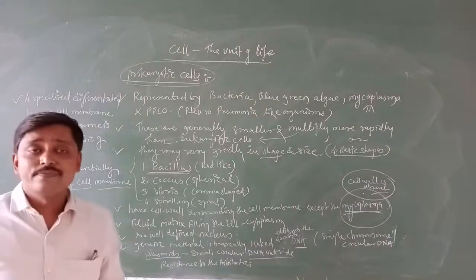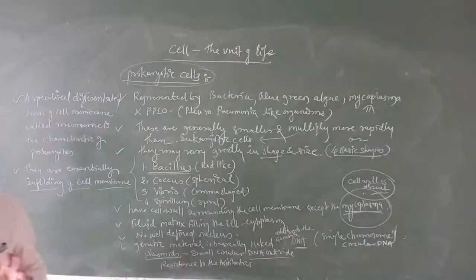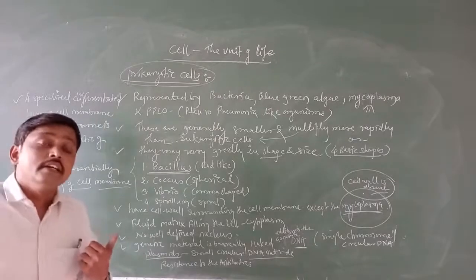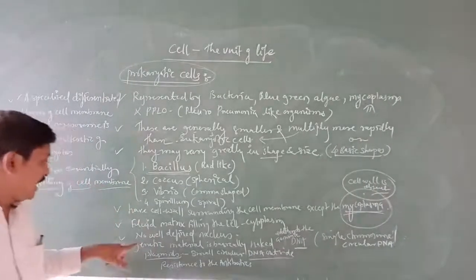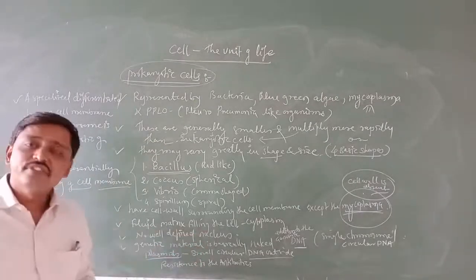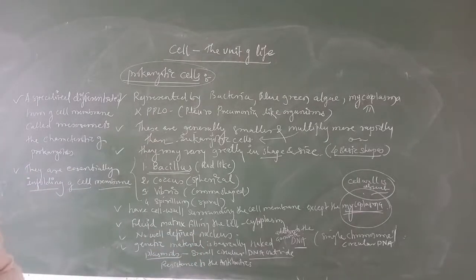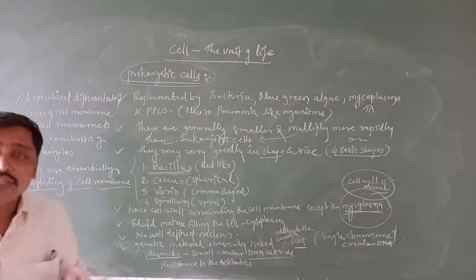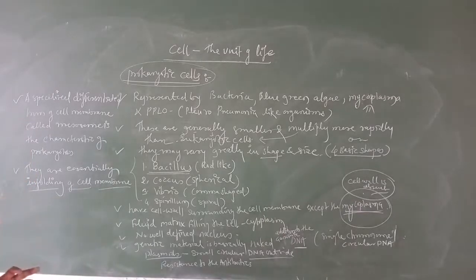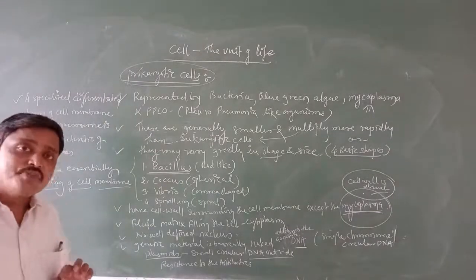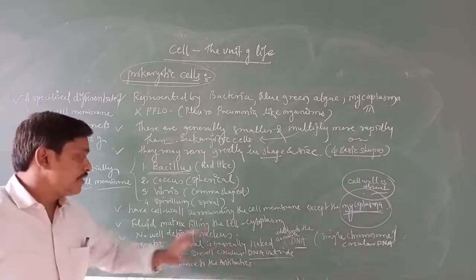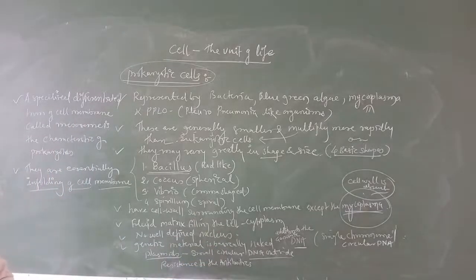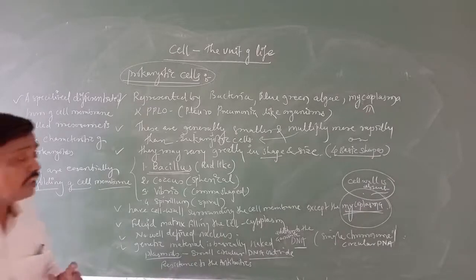And in the cytoplasm, yesterday I told you, cytoplasm consists of what? A dense, membrane-bound nucleus in eukaryotes. But in prokaryotes, there is no well-defined nucleus. There is no well-defined nucleus in the sense that the nucleus is not surrounded by the membrane. So what is going to happen? The genetic material is basically naked here.